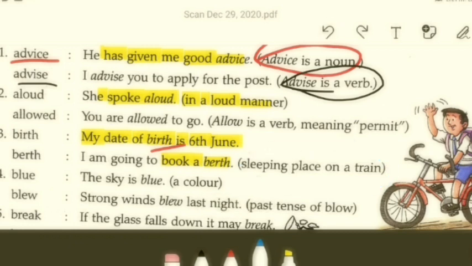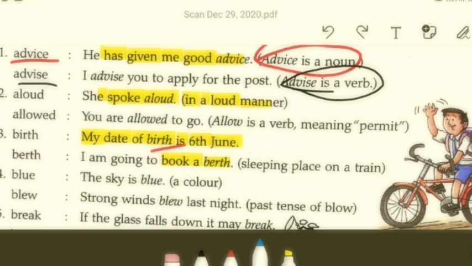This term berth also refers to getting a place or spot in a mega event. Let's say Roger Federer booked a berth at the Rio Olympics. What I mean is he got qualified to participate at the Rio Olympics.